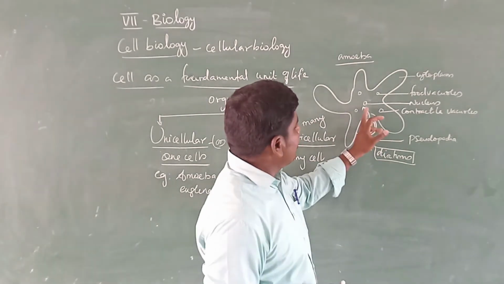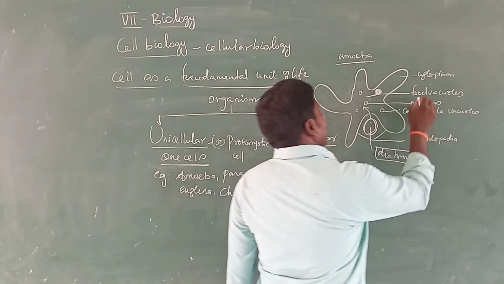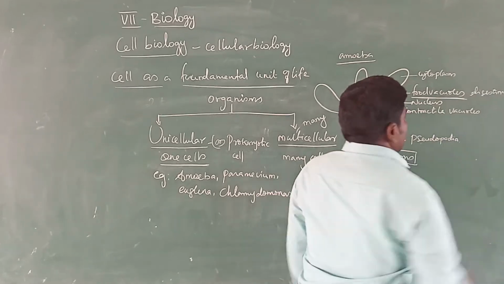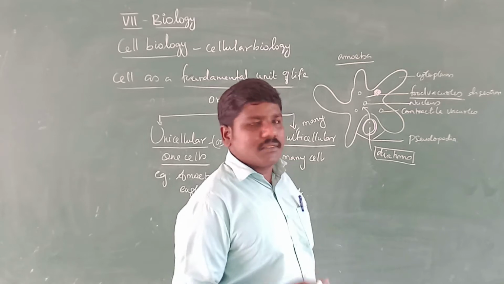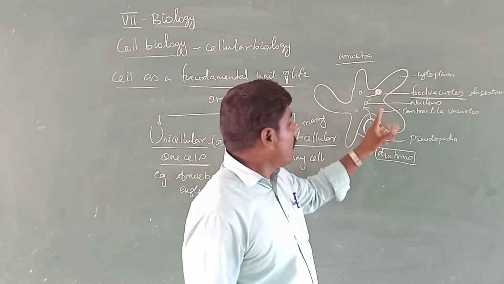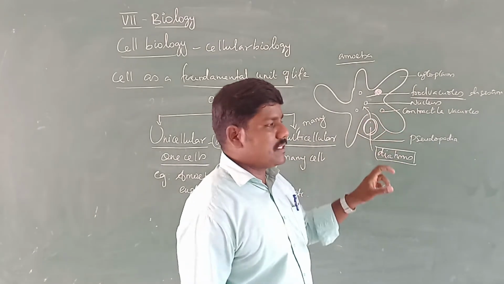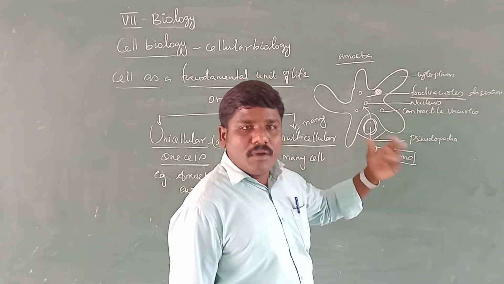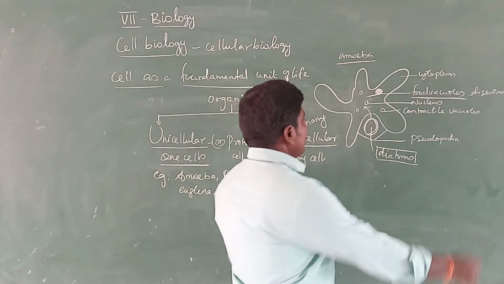These food materials are then transferred into the food vacuoles. Food vacuoles take part in the digestion process. After the completion of digestion, the waste substance is stored in the contractile vacuoles. The main function of the contractile vacuoles is excretion, the removal of waste substance. And the next one is the nucleus.